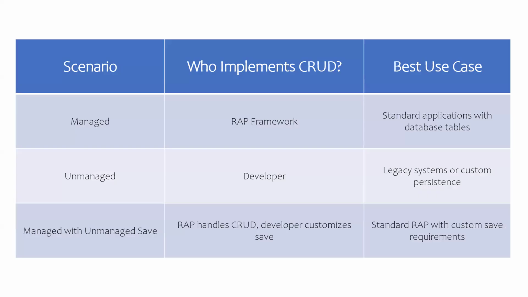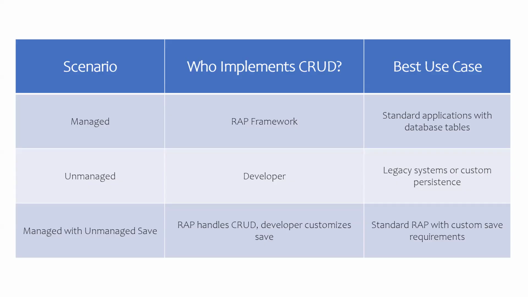This table format is a little summary of all the scenarios. Managed scenario: CRUD operations will be taken care of by the RAP framework, and we prefer this for standard applications with database tables. Nothing but to allow the framework to store the data in the database tables. No need to do anything from the developer perspective. In unmanaged scenario, CRUD operations will be taken care of by the developer. We prefer this if you want to store the data using any BAPI or any APIs or function modules, etc.